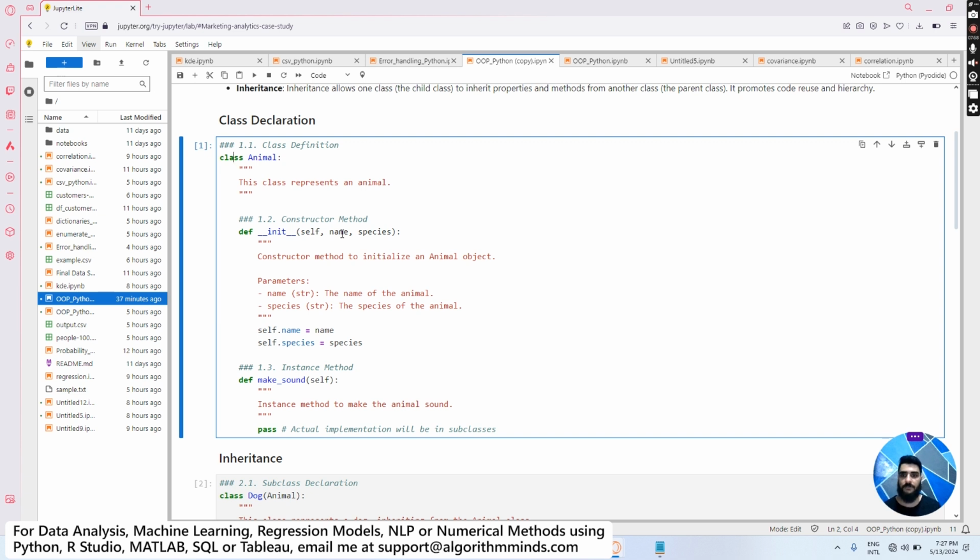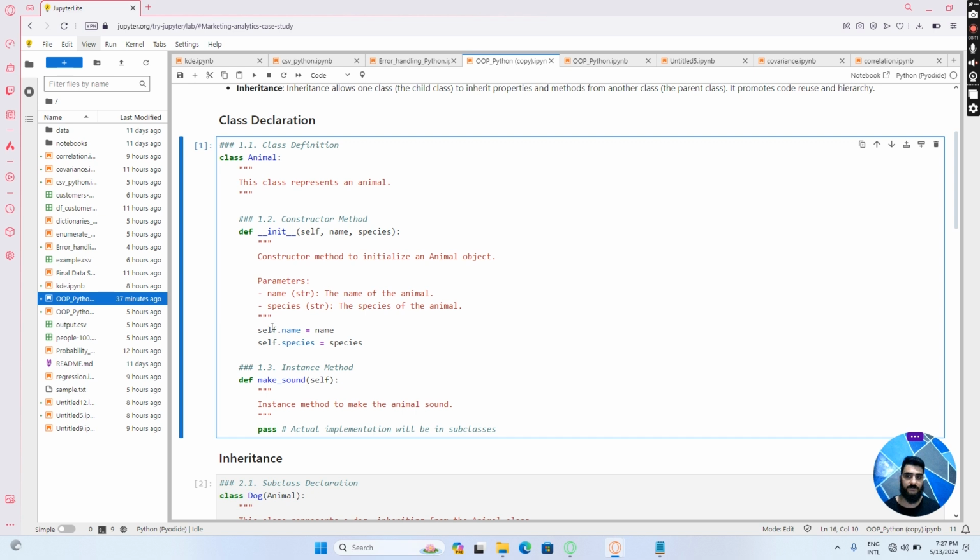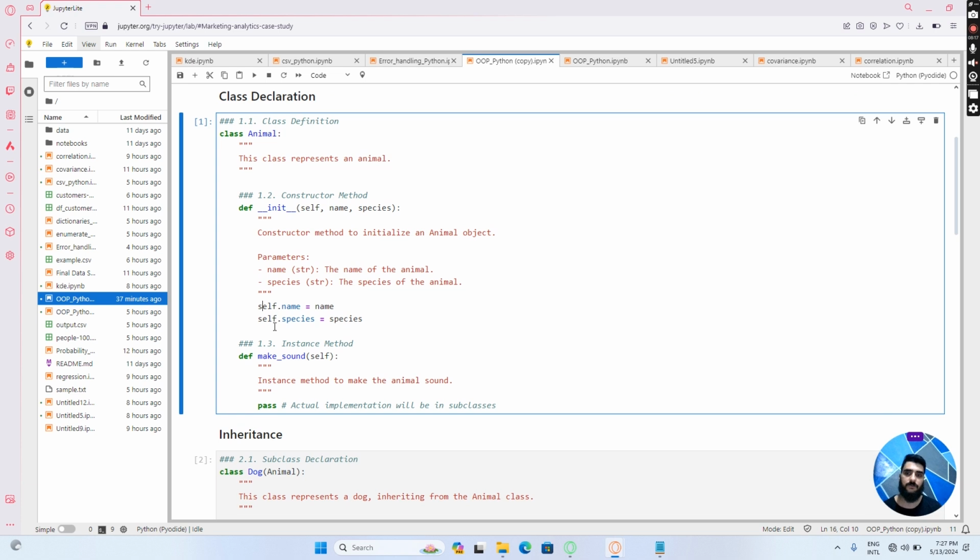methods and so on. And you see this prefix self here, which denotes that they are the instances of the object that is being created, or instances of the class. Okay, we either say instances of the class or we say the object here. So it has two values, name and species. For example, if we are creating an animal class, you can take the context like the name of the animal and what is the species of the animal.